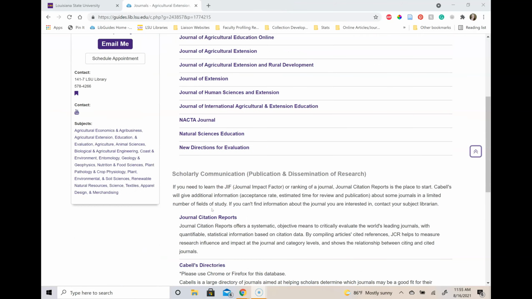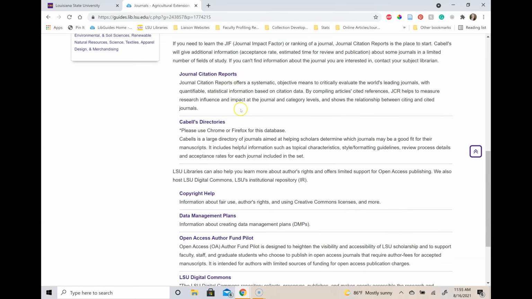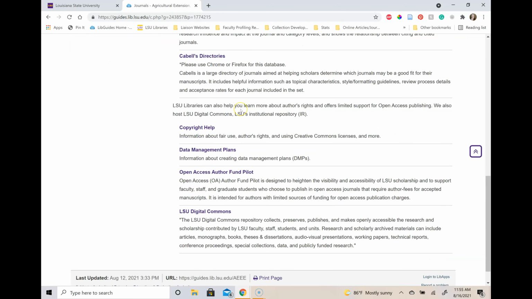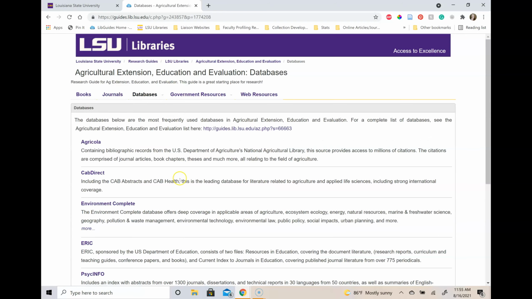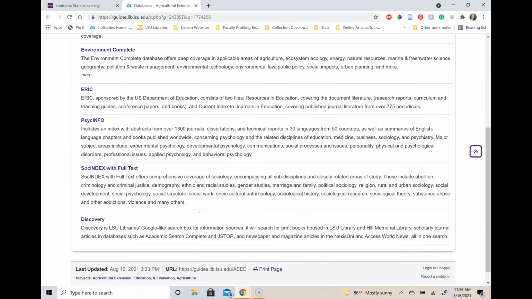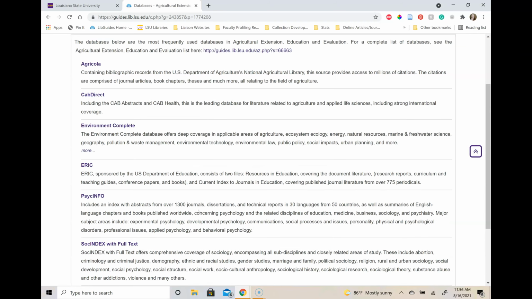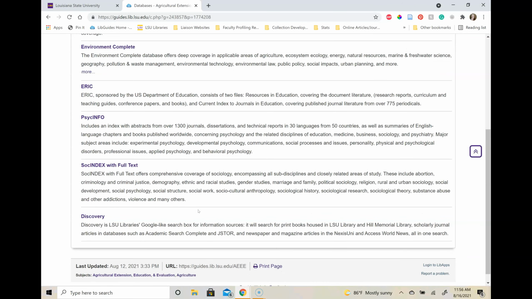Below this list of journals is information about scholarly communication. You may or may not be interested in this. This is more if you decide to publish one day. The next tab is databases. Here are some of the most frequently used databases for your field. Again, this is not all of our databases, but ones that can be helpful.